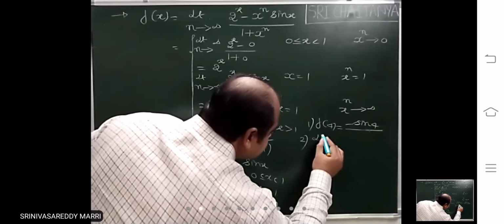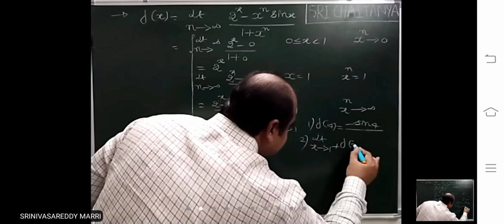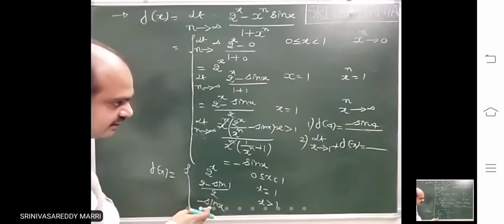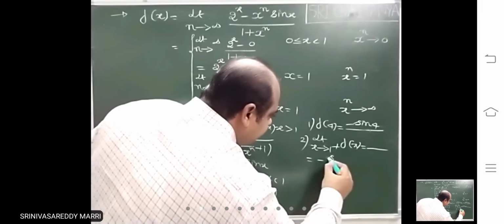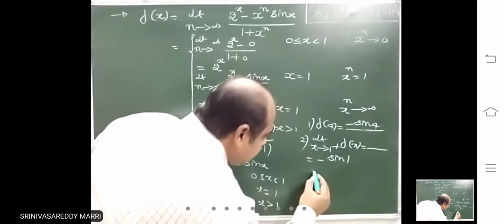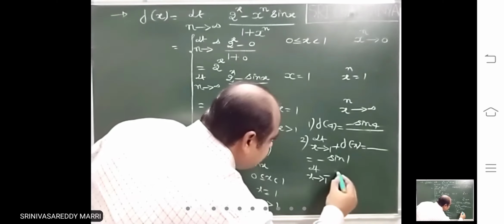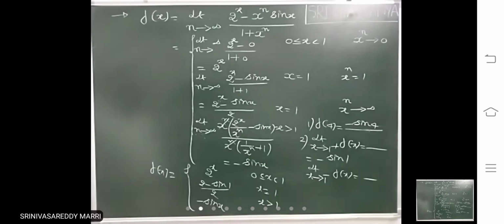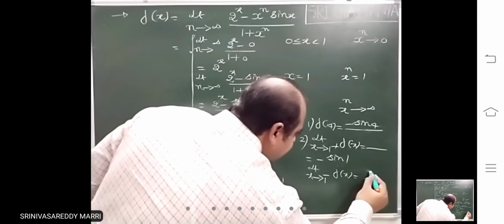Next, second question. Suppose limit x tends to 1 plus f of x equal to dash. What is defined for x greater than 1? This is nothing but minus sine 1. Suppose he will ask limit x tends to 1 minus f of x equal to dash. 1 minus is where here? That means this is nothing but 2.